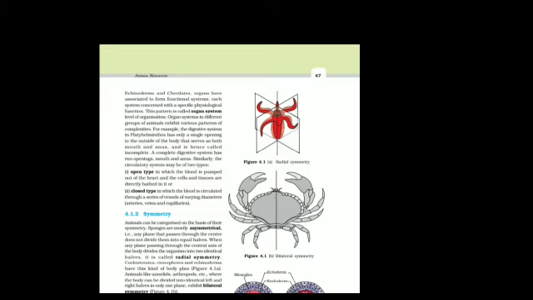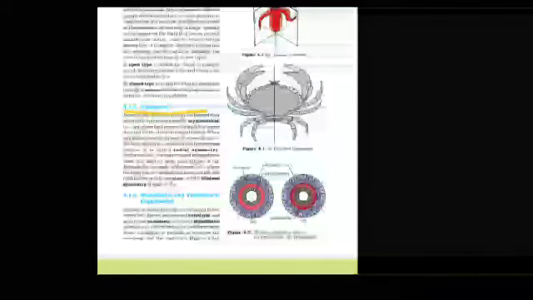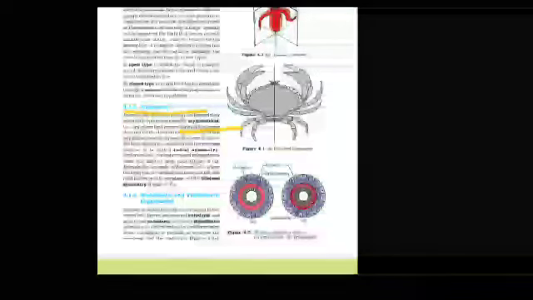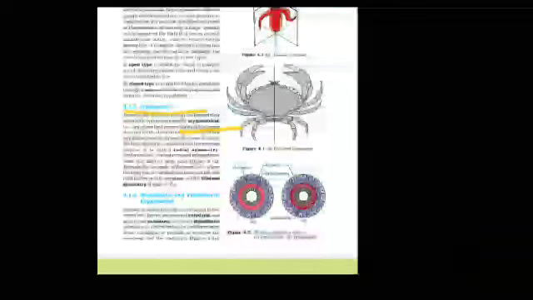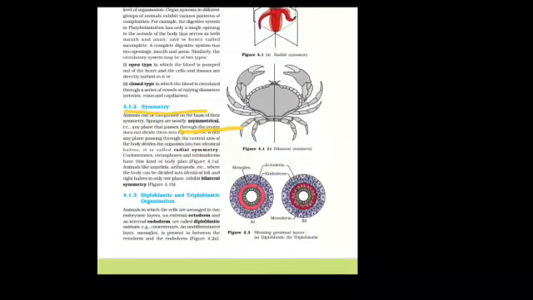Different types of symmetry are also seen in this classification. Symmetry means how the body can be divided. Generally there are two types, asymmetry and symmetry. Symmetrical animals can be divided into two equal parts. In asymmetry, the body is not divided into two equal parts. That means in symmetry, when we divide a body, it is divided into two equal parts, but in asymmetry the body is not divided into two halves, like amoeba, sponge, etc.